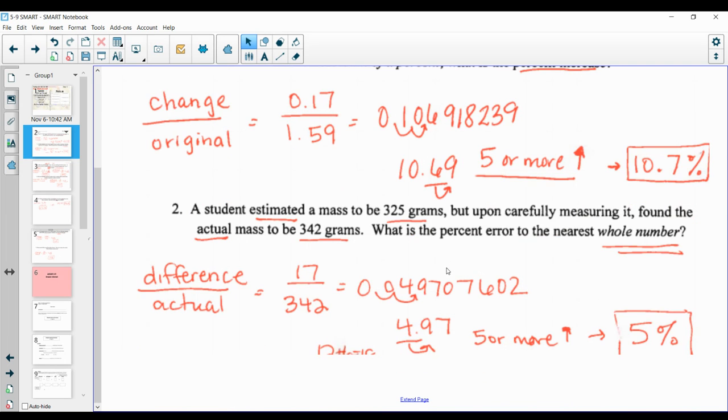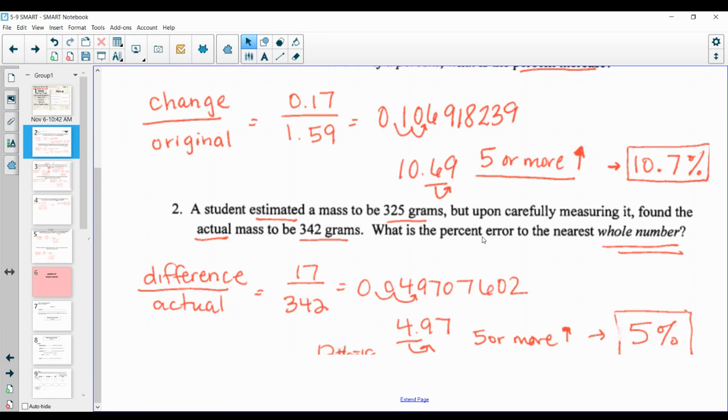Number 2, here we are talking about estimating and then the actual amount. So this is the formula: difference over the actual. It's very, very similar. You're finding how much it's changing by, or the difference. Here it is actually 17 grams. And then the actual, they tell you, is 342. So that is your denominator. Again, you're going to divide. Again, you get a long decimal.